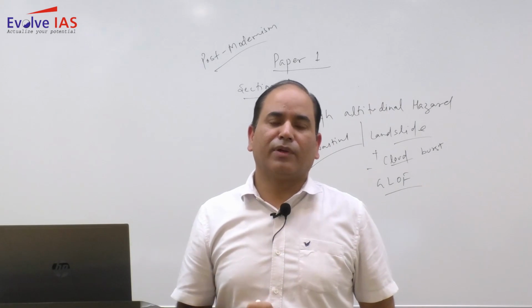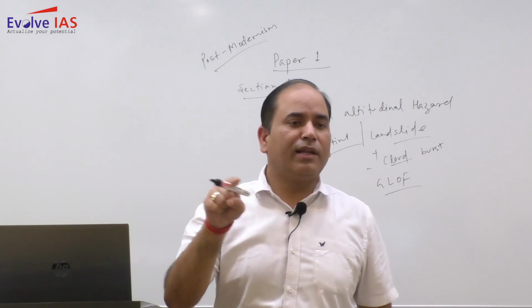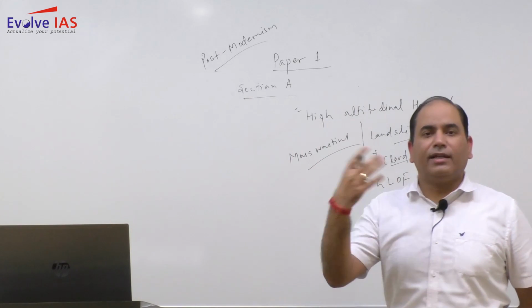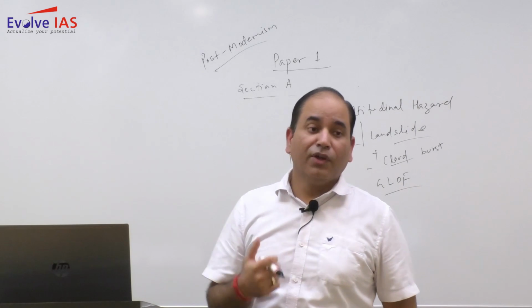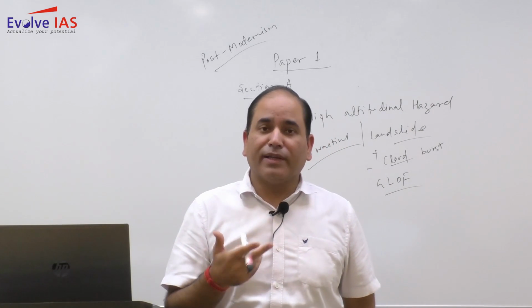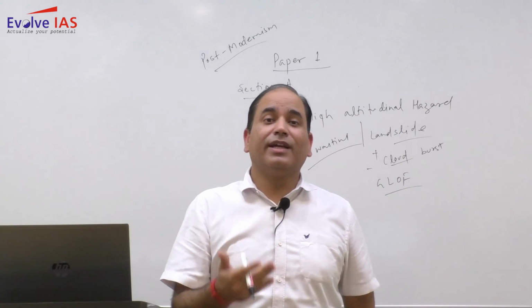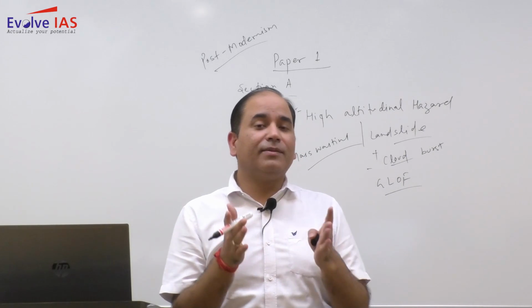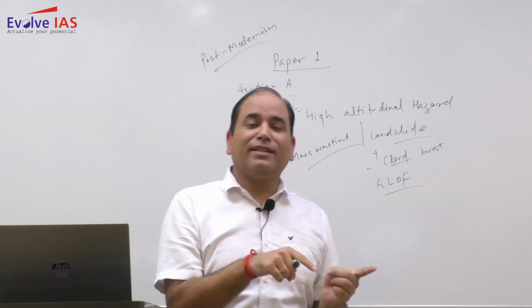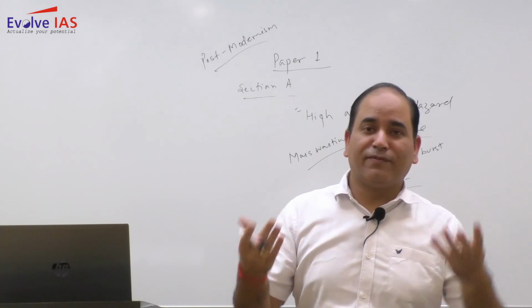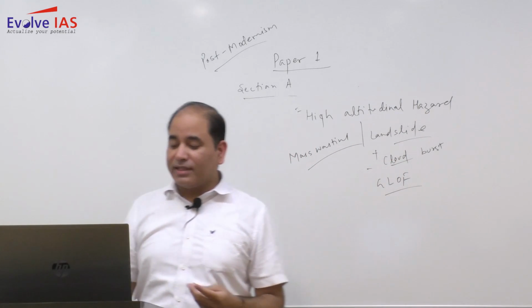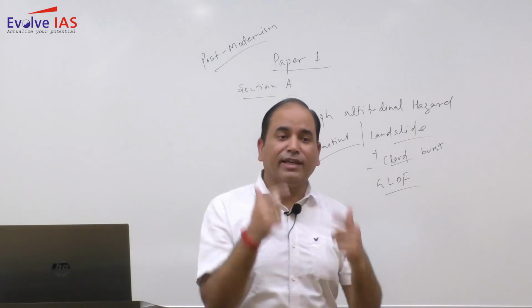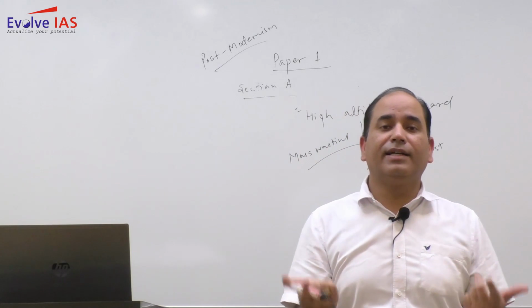One more very good example. Most of the students are aware that we have the landform theories, like Davis and Penck's, very common theories. Now Davis and Penck's theory is very much associated with erosional landforms. So erosion is dominating in both the ideas of Davis and Penck. But rather than asking about the erosion of Davis and Penck or simply the landform development concept, the examiner is asking a question that is not that tough, but you need to think about how to incorporate the idea of Davis and Penck.